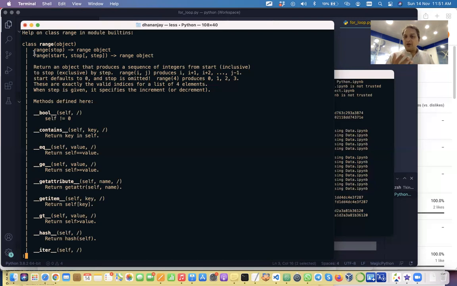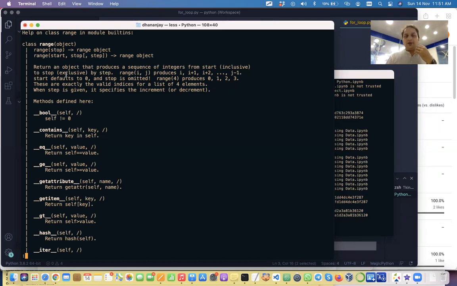Argument is something which we pass to the function in the brackets. That is the input to the function. We have covered this many times, isn't it? Yes, sir. So we can use range with one argument, two arguments or three arguments.